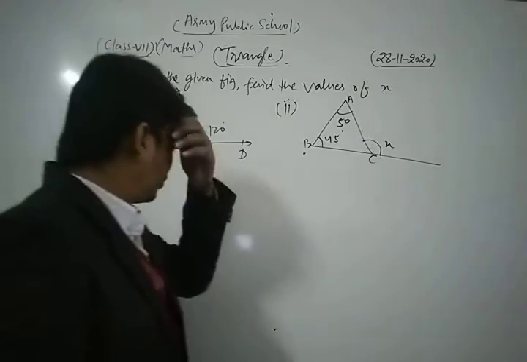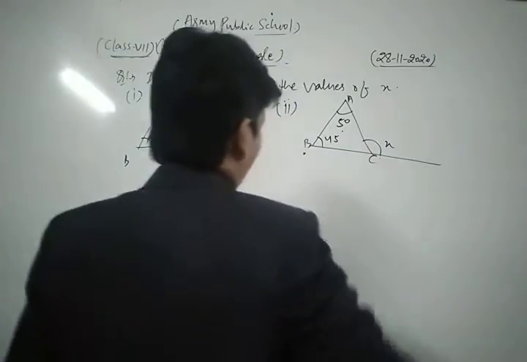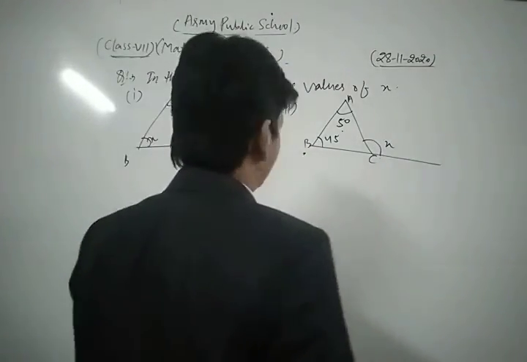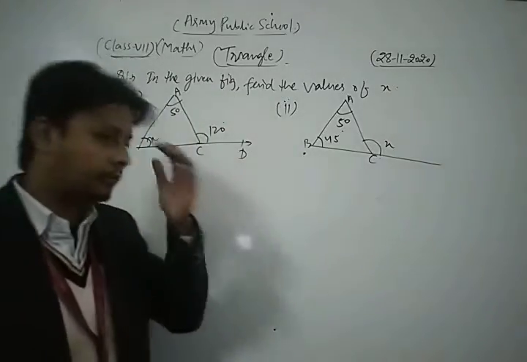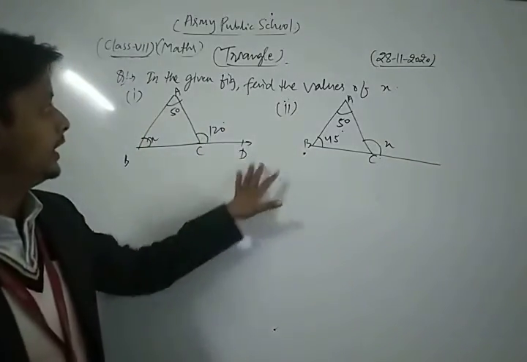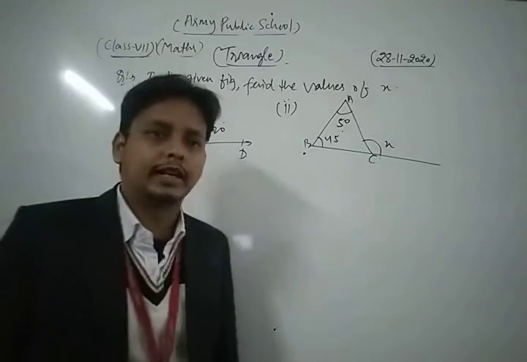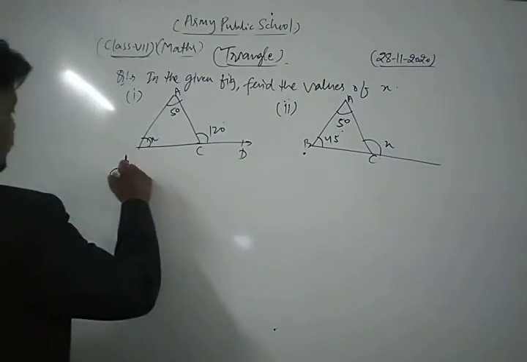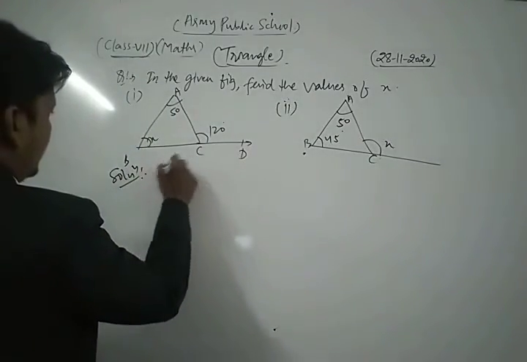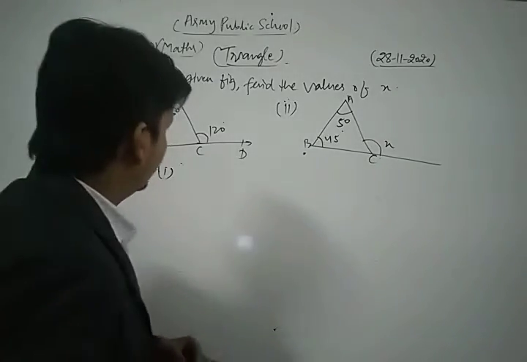Now we take one more question. First of all we take these two questions and simplify them. In the given figure we find the values of x. First we take the first part and solve it.